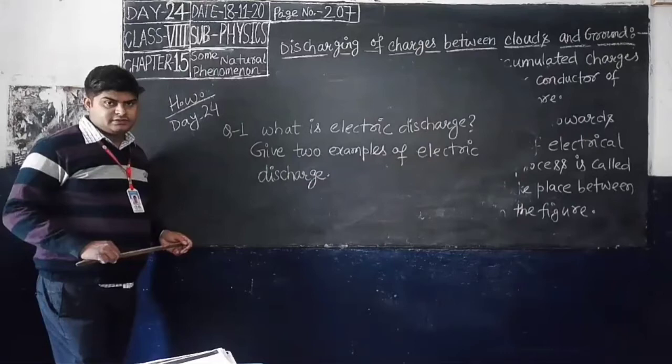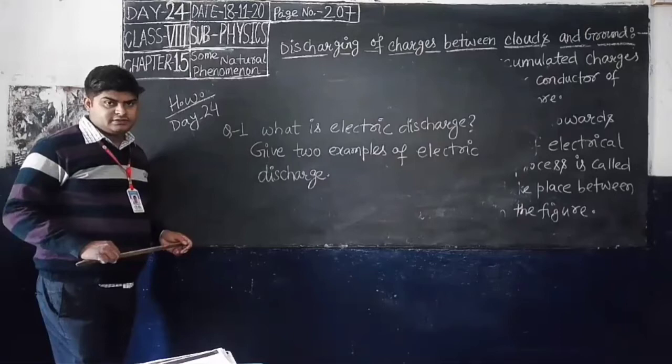Now let us see the third point. There is an accumulation of positive charges near the ground also, and our earth becomes positively charged after rubbing of clouds, water droplets and air currents. So the upper layer of the earth is positive charge, whereas the lower end of the cloud is negative charge.